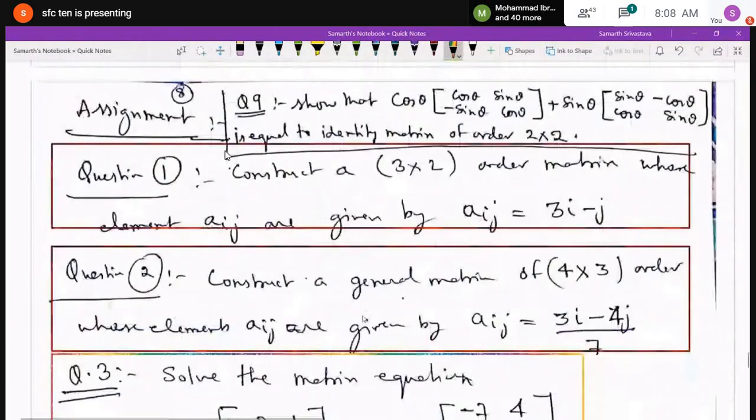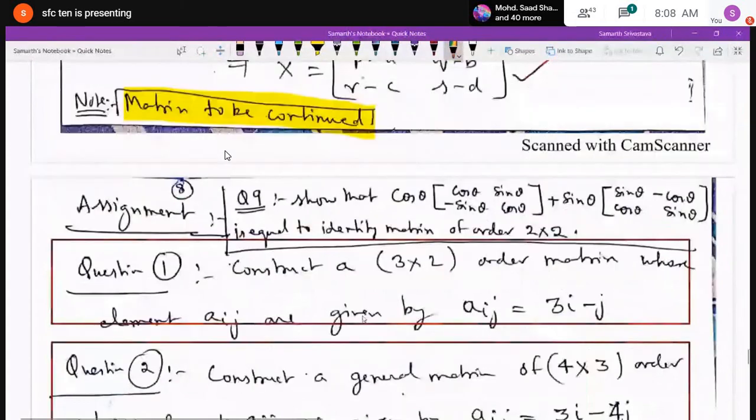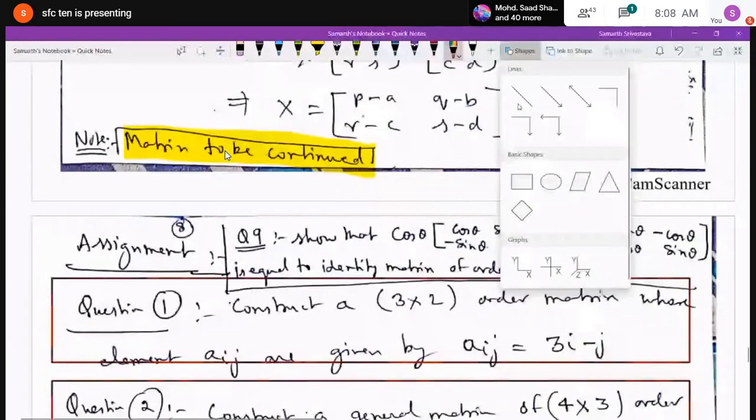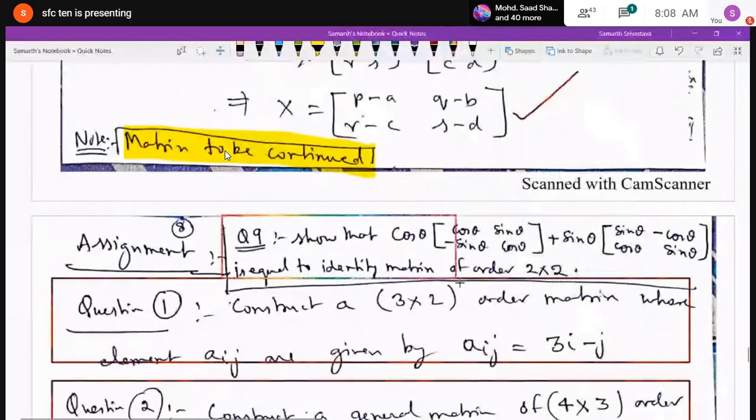And afterward, I have written the last question, question number 9. Show that cos theta outside the rectangular bracket, and inside the bracket cos theta, sin theta, minus sin theta, cos theta, plus sin theta, and inside the bracket sin theta, minus cos theta, sin theta, is equal to the identity matrix. In the first case, cos theta is the scalar, because it is written outside the bracket.